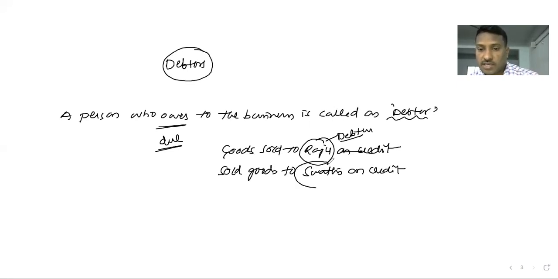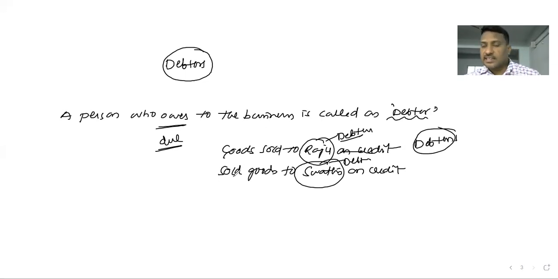Swati is the debtor. Because we are selling the goods to the customers without receiving the money, giving the benefit without receiving any benefit, those persons are treated as debtors of the business. Yes, we know the meaning of debtors now.